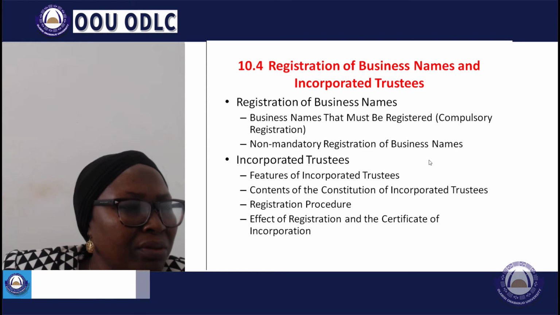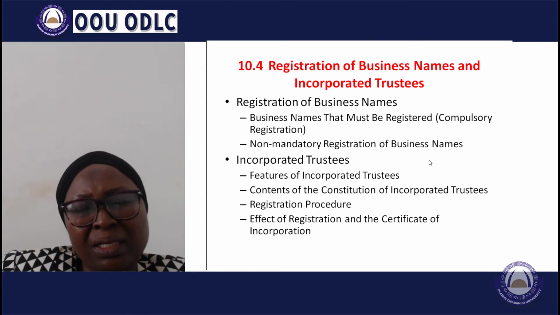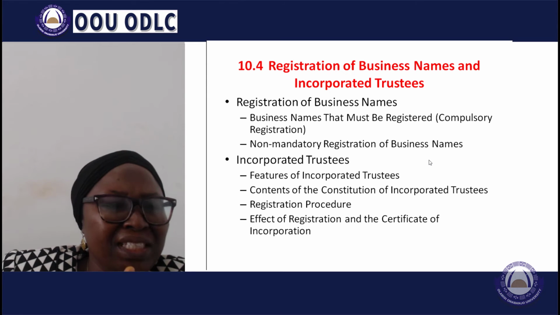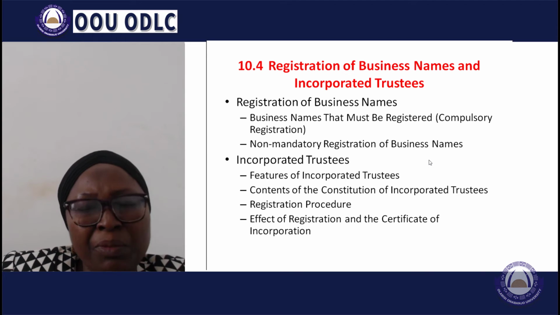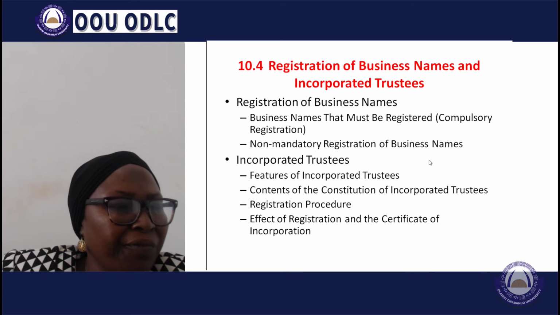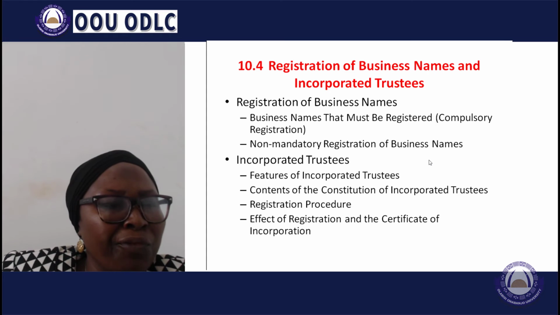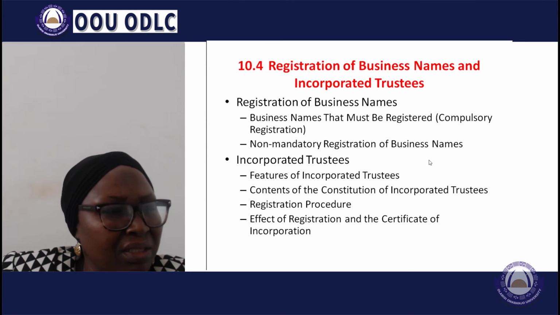Section 84(1) of the Companies and Allied Matters Act provides for where a business name must be registered. If it is a firm or partnership and the name does not consist of only the true surnames of all the partners without any addition, then the name must be registered.